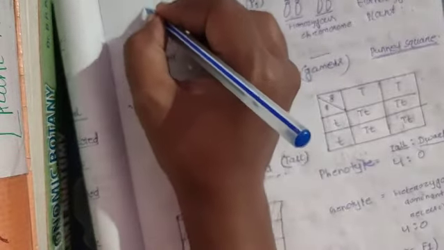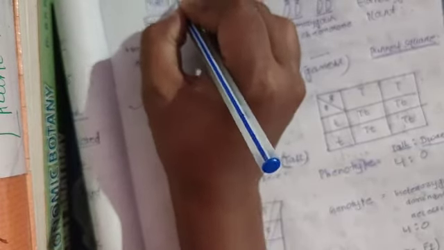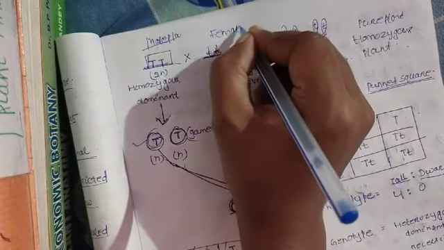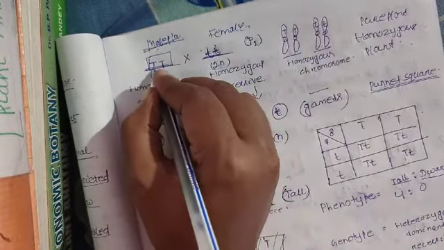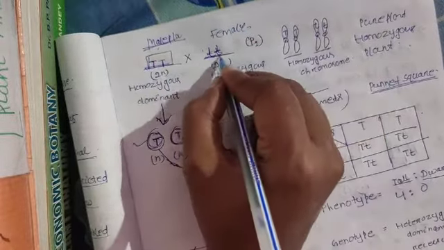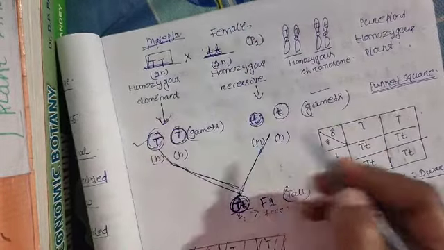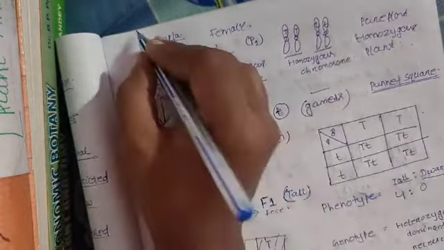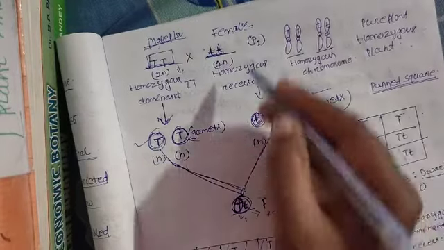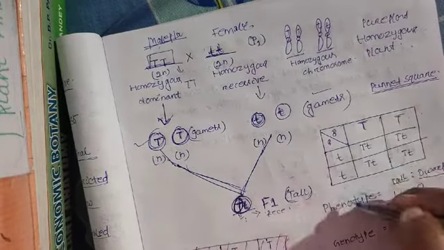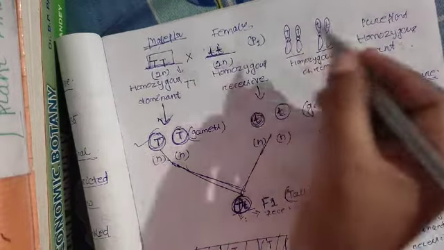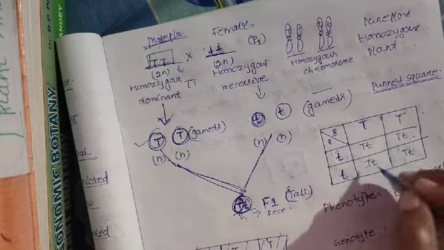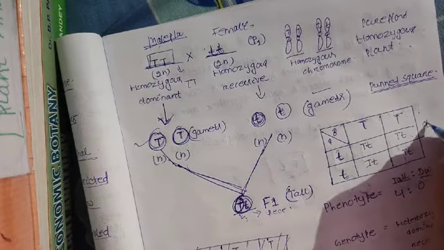For example, this is the male plant and this is the female plant. The male plant is homozygous dominant and the female plant is homozygous recessive. So when we make the checkerboard, it gives two gametes, so we can write two gametes. On the lower side we write the gametes of the female plant, and these 4 boxes show the probability of combination, or probability of offspring.